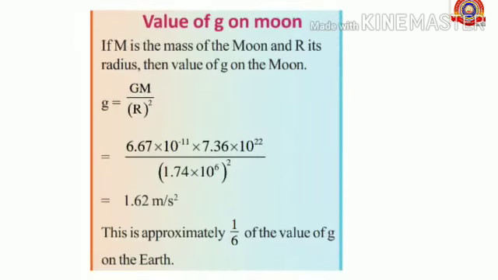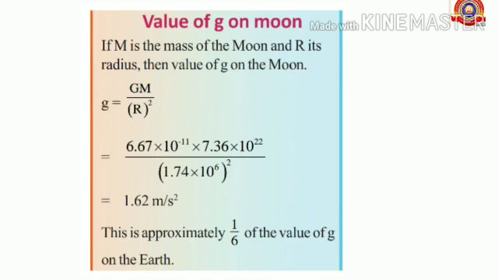So now you know the value of g on earth, and now we are going to learn about the value of g on the moon. The mass of the moon is 7.36 into 10 raised to 22 kilogram, and the radius of the moon is 1.74 into 10 raised to 6 meter. By substituting the values in the equation g equals G M by r square, we will get the answer 1.62 meter per second square.